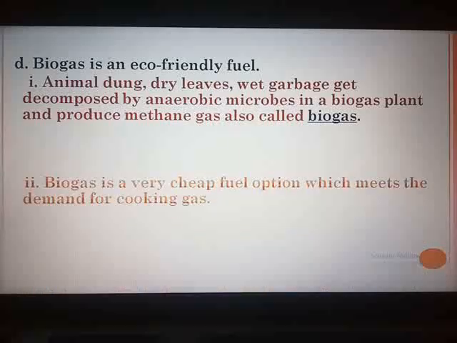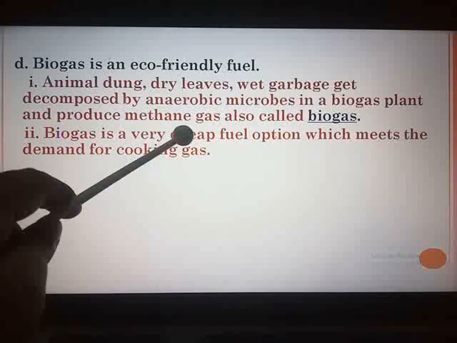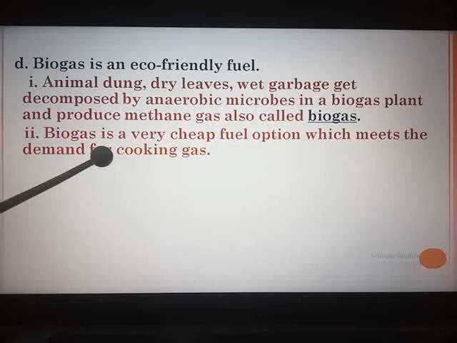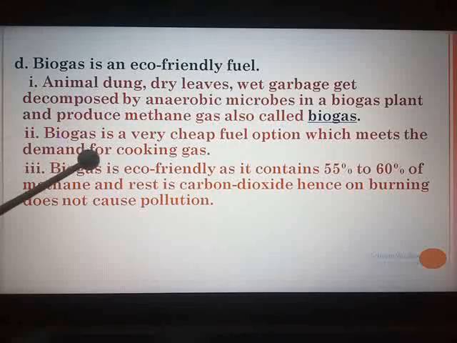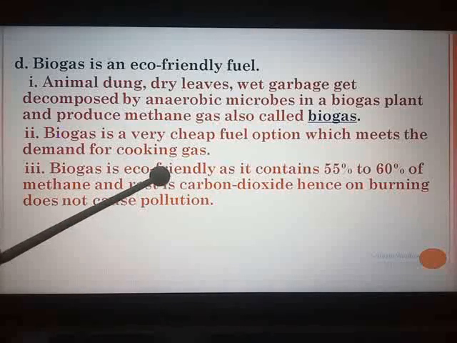Second point, biogas is a very cheap fuel option which meets the demand for cooking gas. See, it is given continuously in the textbook, so you only have to allot the point numbers, and wherever I have changed, that small change you have to make. Third, biogas is eco-friendly. Why is it eco-friendly?